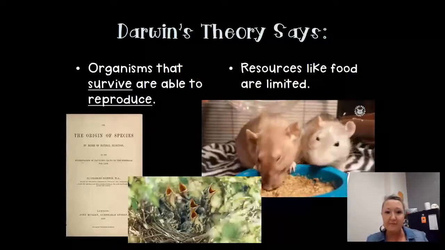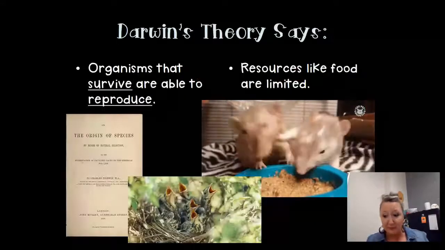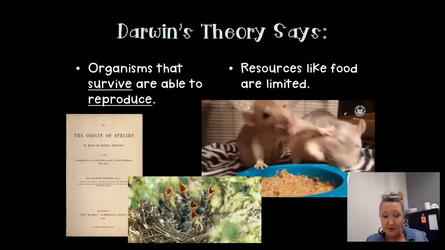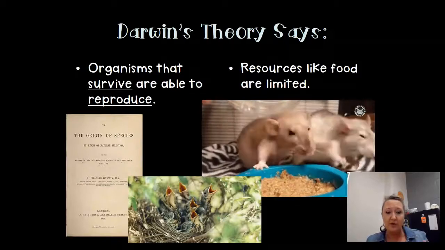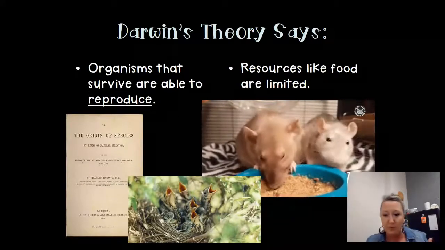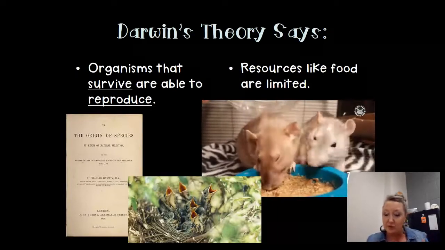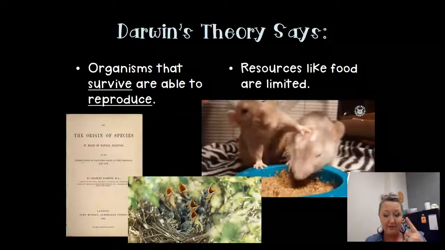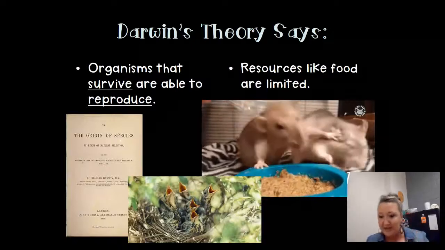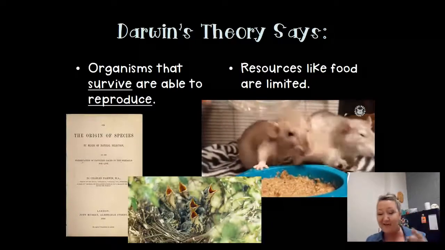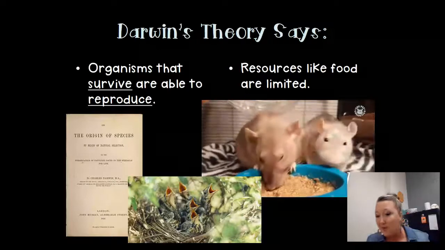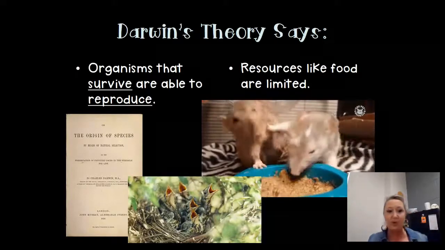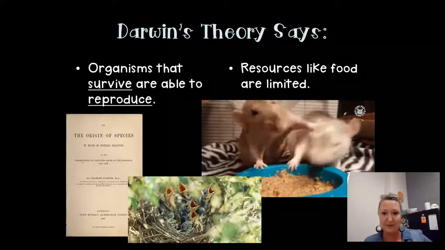So Darwin, after observing not just finches, but also several types of iguanas and tortoises that were on the Galapagos Islands, he wrote this book, The Origin of Species, and he came up with several points that he believed to be true from the evidence that he saw in nature there. Organisms that survive are the ones that are able to reproduce. If they die because they starve, can't get access to water, there's too much competition for food, whatever the reason, they can't reproduce if they die.